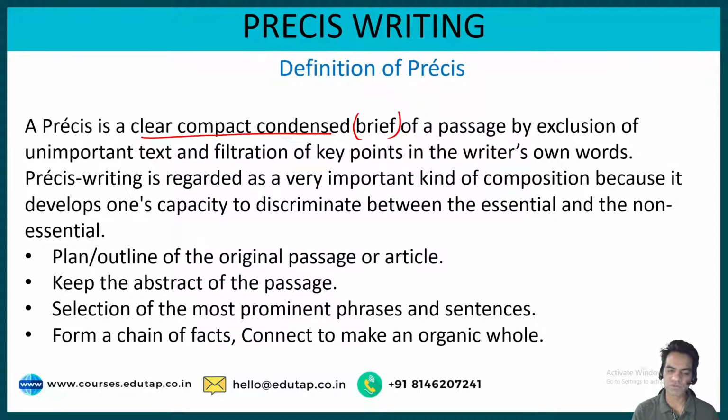And then you form a chain of facts and connect them to make an organic whole. So after picking out important points from all the paragraphs, you form a chain of facts that you have put down as important key points, and then organically create a paragraph, which becomes your Pressy. It should be an organic paragraph. It should look like a short story or a short replica of the original passage, and that is your target when you are writing your Pressy.